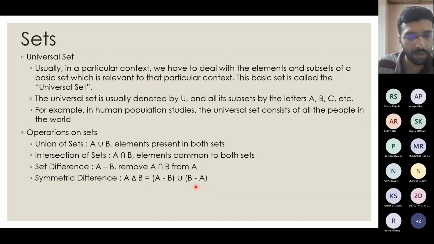So that means it will do a union of A and B, and then it will remove the elements which are common to both A and B. So this can also be written as A union B minus A intersection B. That is also a valid description for the symmetric difference.